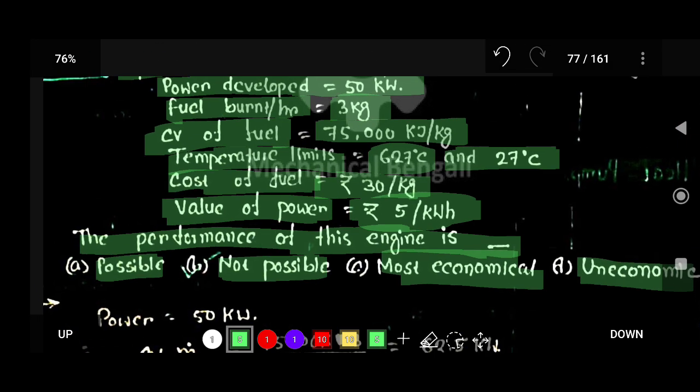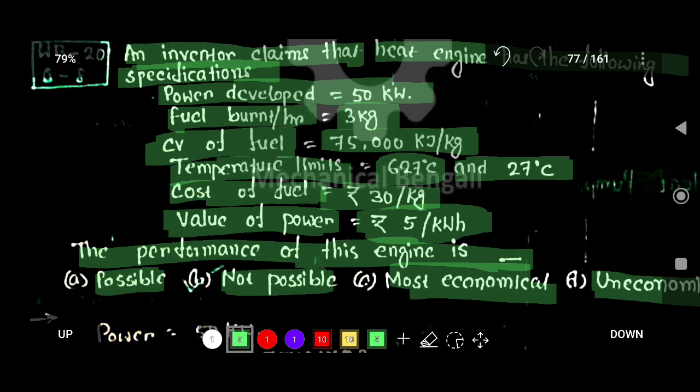Okay, so just try to understand this problem. The power developed is given, that is 50 kilowatt, and there is a fuel supply of 3 kg fuel burned per hour. The calorific value is also there, and the temperature limits are also there.